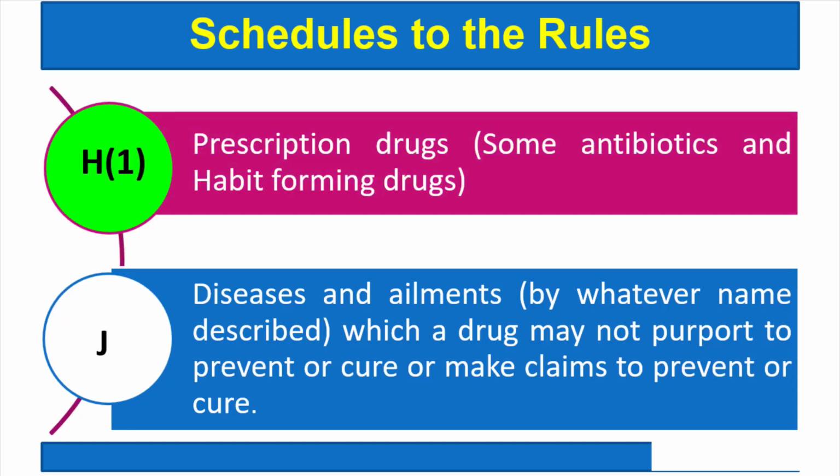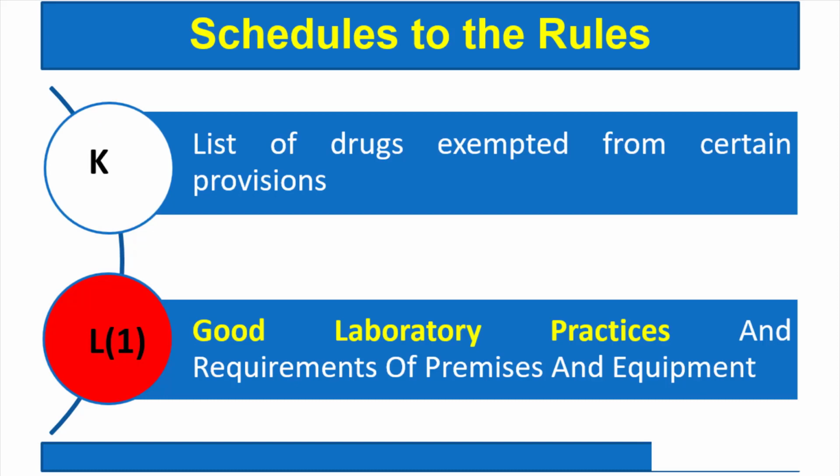While Schedule J is for the diseases that may not be prevented or there is no cure for such diseases, or in other words we can say that the list of the diseases which are incurable. Schedule K, that gives again the list of drugs exempted from certain provisions.